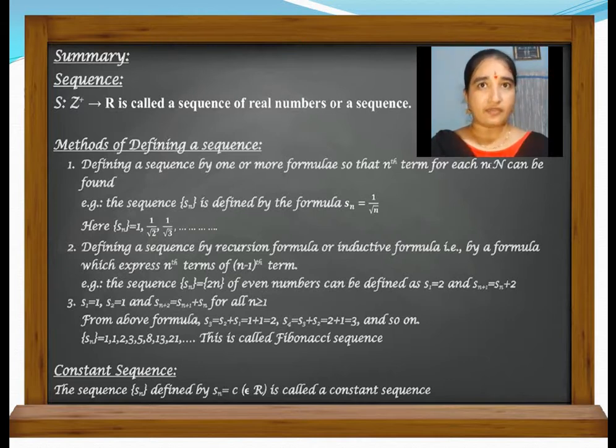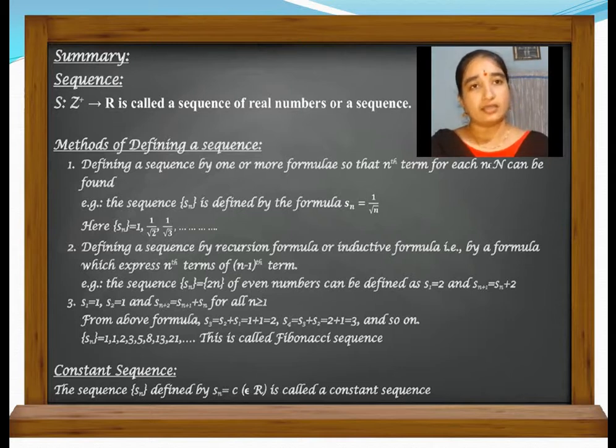Second one, defining a sequence by a recursion formula or inductive formula. That is, by a formula which expresses the nth term in terms of the n minus 1th term. The sequence Sn is equal to 2n of even numbers can be defined as S1 is equal to 2 and Sn plus 1 is equal to Sn plus 2.